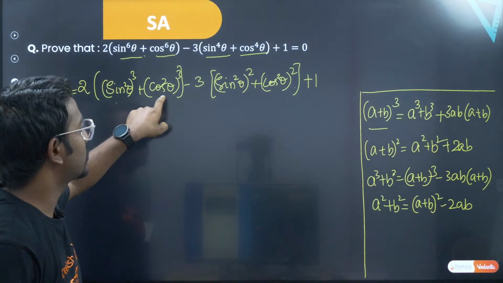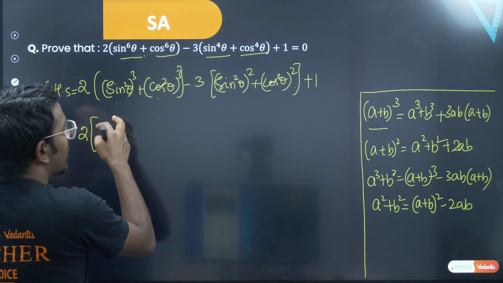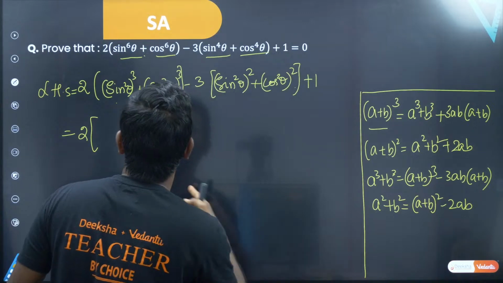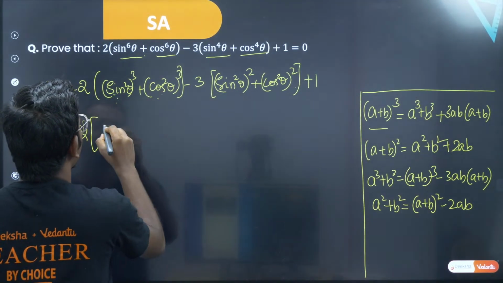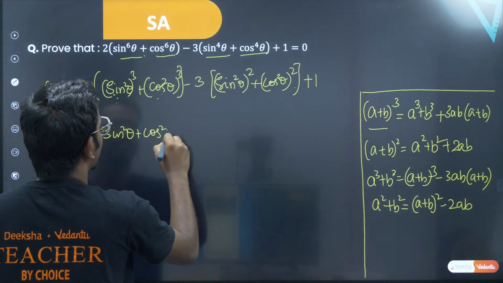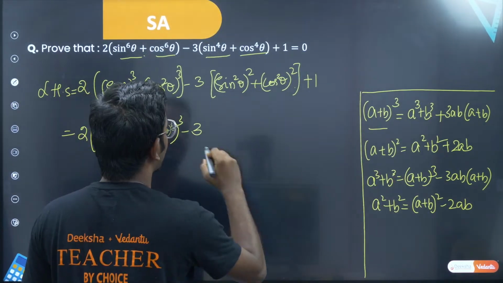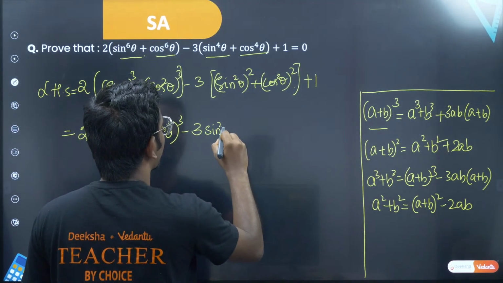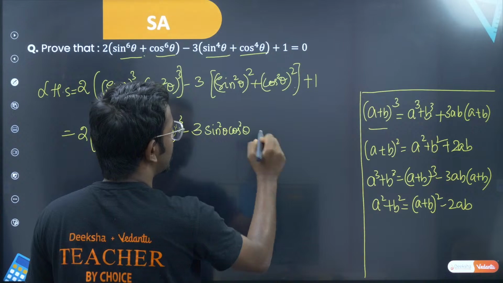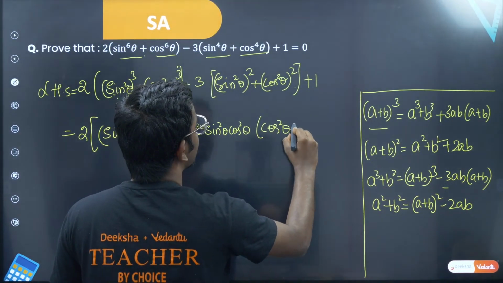So this looks like a cube plus b cube. So what you can write? Sir, I can write this as a square plus b square. See, that is a plus b. A plus b means this is a, this is b. Sir, sine square theta plus cos square theta whole cube minus 3 times of ab, that is sine square theta cos square theta, 3ab into a plus b. A plus b means cos square theta plus sine square theta.